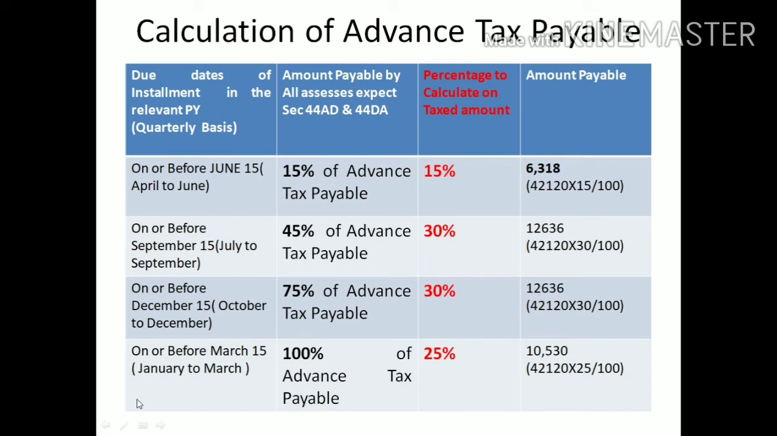Okay. The next, last quarter consists of 3 months, January, February, March. The due date is on or before March 15th. How much should be covered? 100%. For full payment of this 100%, you just need to pay 25% in the fourth quarter. Okay, that is rupees 10,530. When you pay the 10,530, it is equal to payment of what? 100% of the amount. When you add this 10,530, 12,636, 12,636 plus 6,318, it equals 42,120. Okay, it's a simple calculation for advance tax payment.